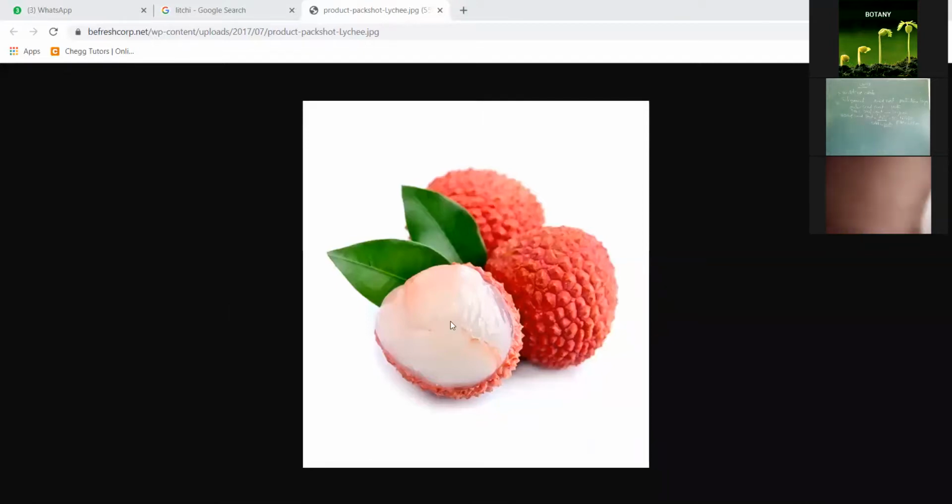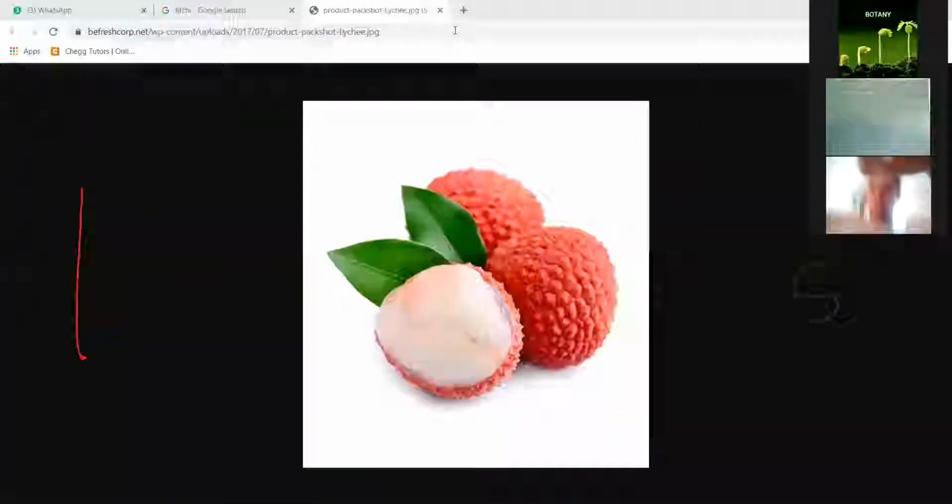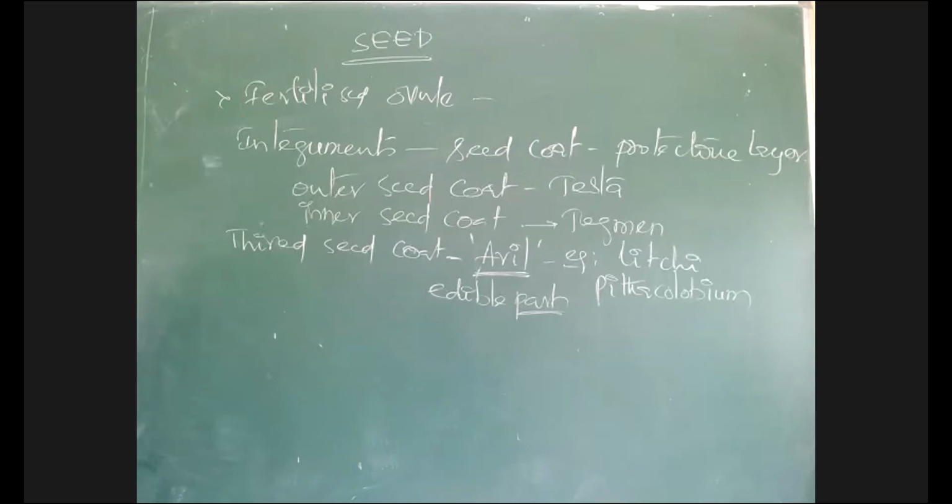In lychee, the part which is present here we call the third integument, which is called aril. There is presence of a third integument, which we call aril. In that, there is an edible part.